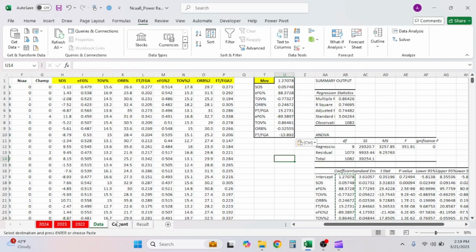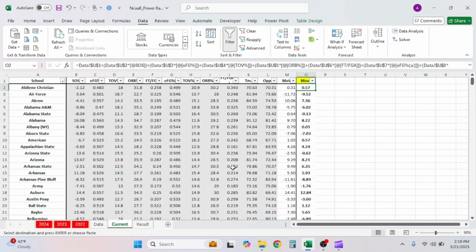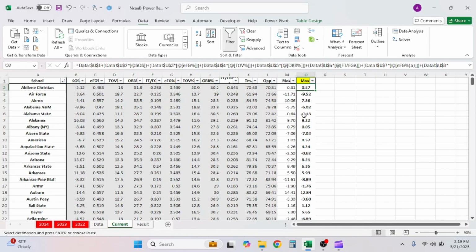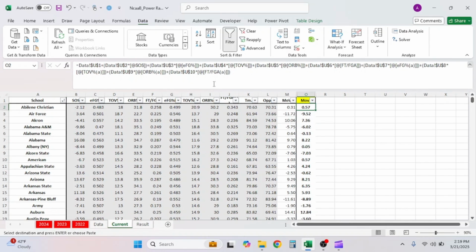Now, let's move on to the current data tab. And the current data tab is going to be easy. All this in the gray area is today's numbers from those respective teams. So basically what it's saying is that for Abilene Christian, with these numbers, based on the 3 years of data that we have, what would be their margin of victory number? This year it's really 0.31, but with our algorithm and with this formula we have here, it's 0.57.